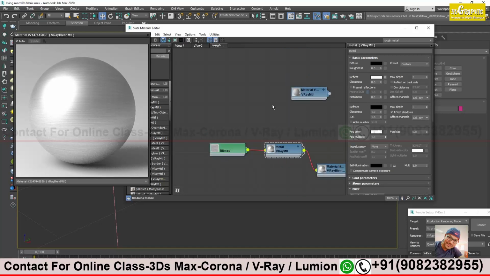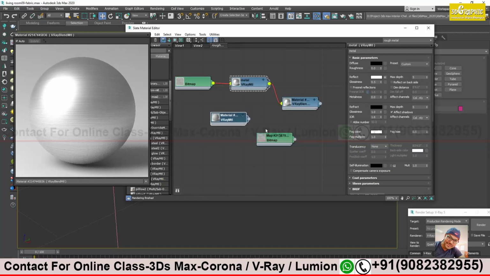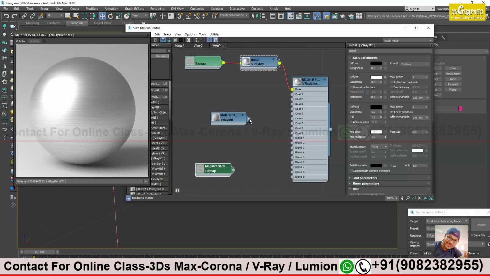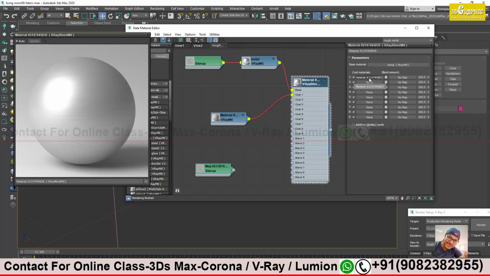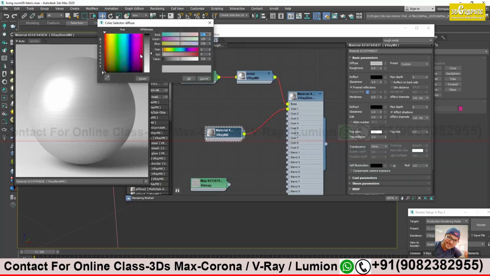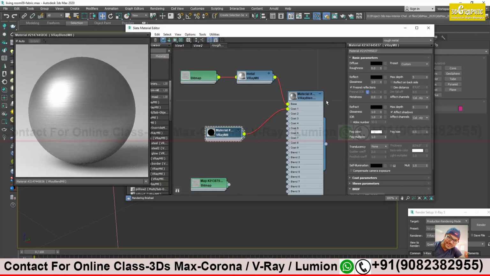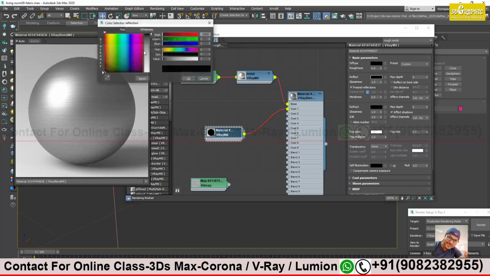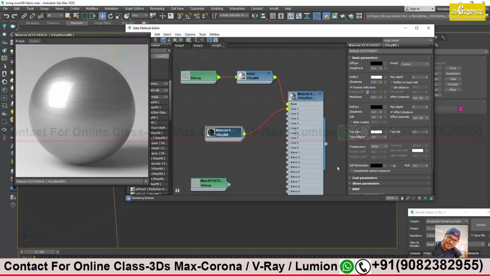So now I will add one more V-Ray material over here. Now this will be the coat over my base one. Over here, the coat one. One second. See, it's applied over here. Now this will be very much reflective. Black, completely. And glossiness very high, extremely high, around 0.98, and glossiness value 0.8.